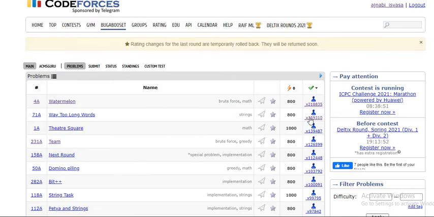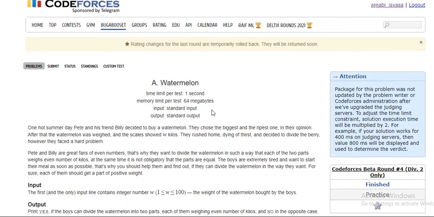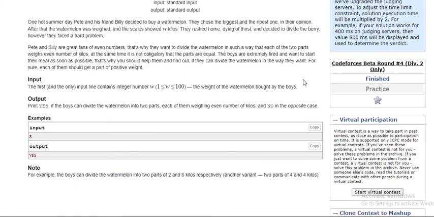Once you have come to this page, click on the question, and here you can find the question, right? Just see the time limit, memory limit, and then start reading the question. After reading the question, read the input and output conditions, meaning in which variable you have to take the input and what you have to print, right?